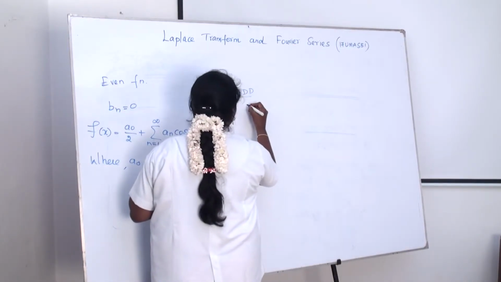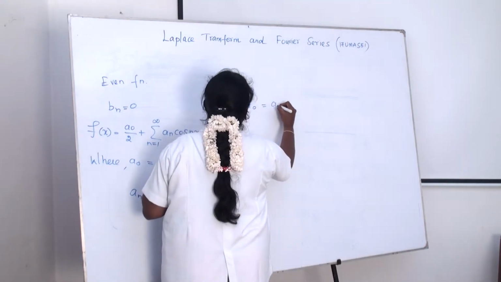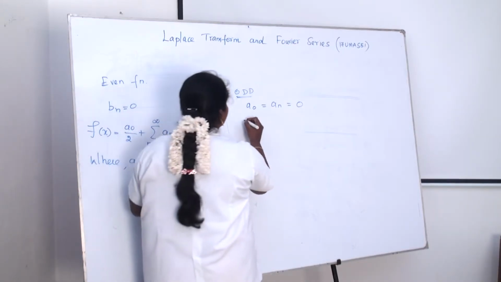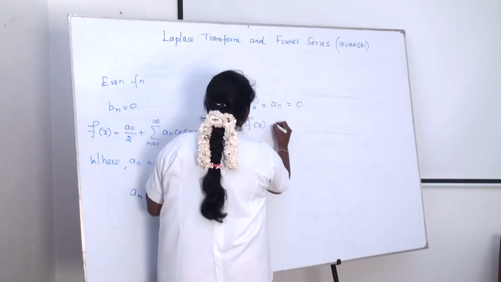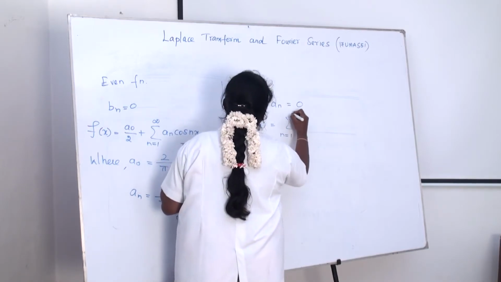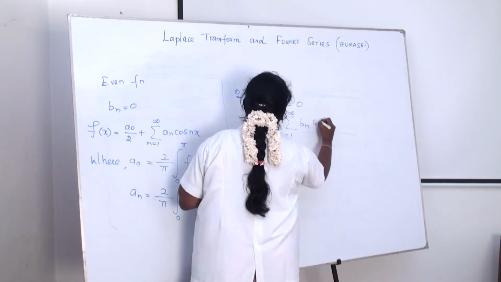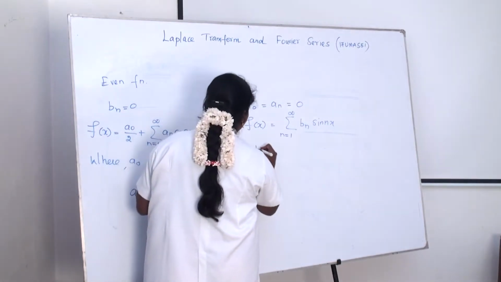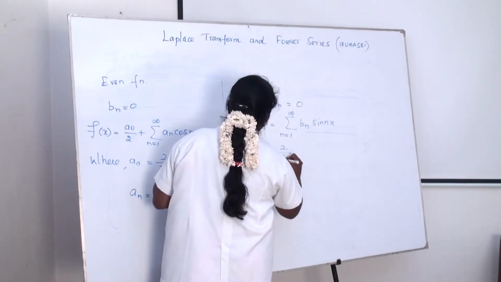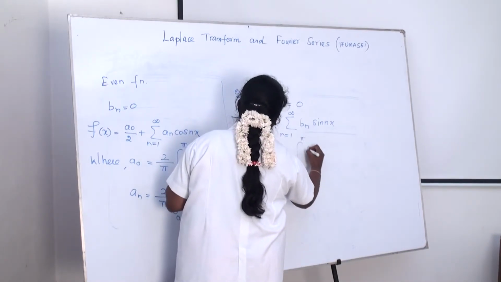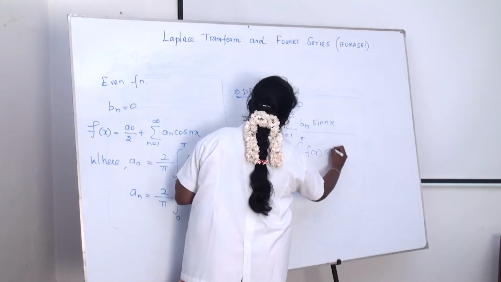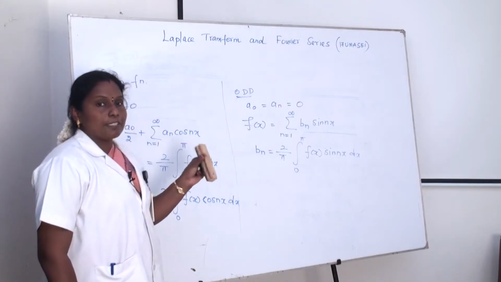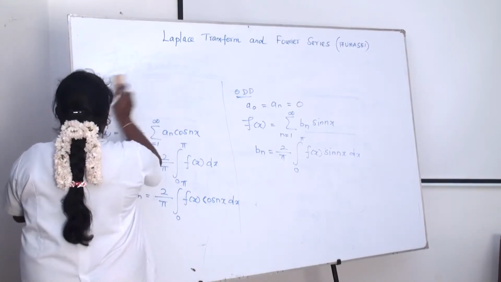Therefore, our f of x reduces to summation n is equal to 1 to infinity bn into sin nx. Here bn is 2 by pi integration 0 to pi f of x into sin nx into dx. This is our bn. Okay, just enough. Next we want to move on to problems.